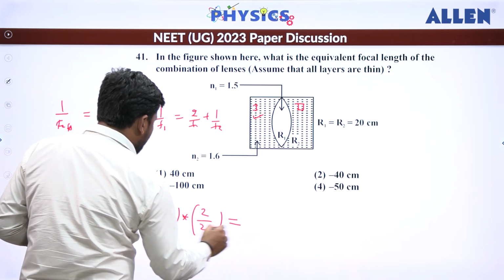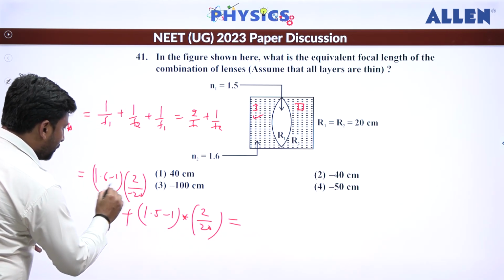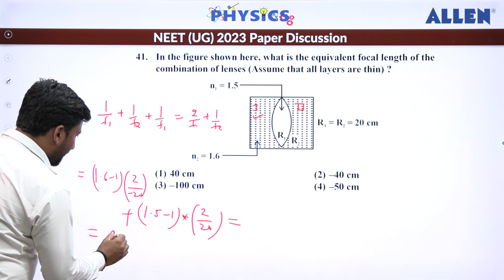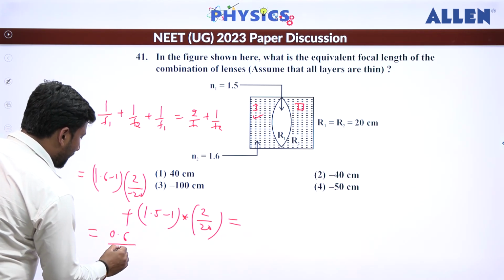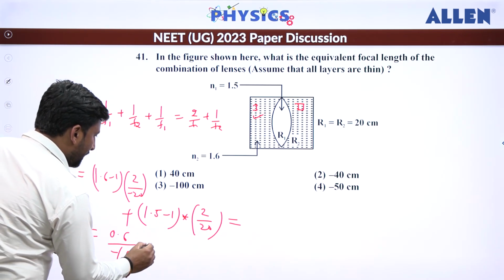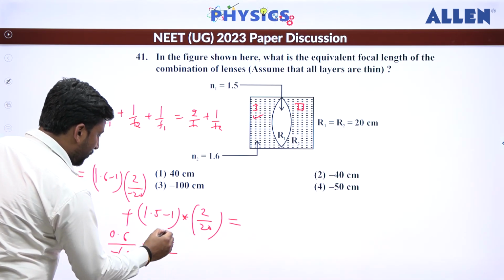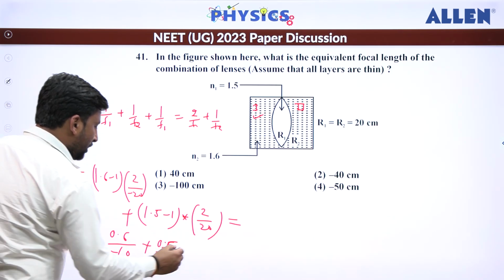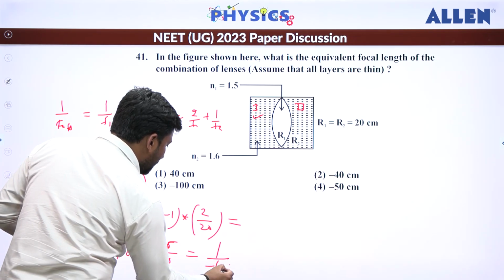Now if you solve this, what are you going to get from here? You will get this as 0. Here you can get 0.6 divided by 1 by minus 10 plus how much you will get from here? 0.5 divided by 1 by 10 here, this plus. If you solve this, what will you get? You'll get 1 by minus of 100.